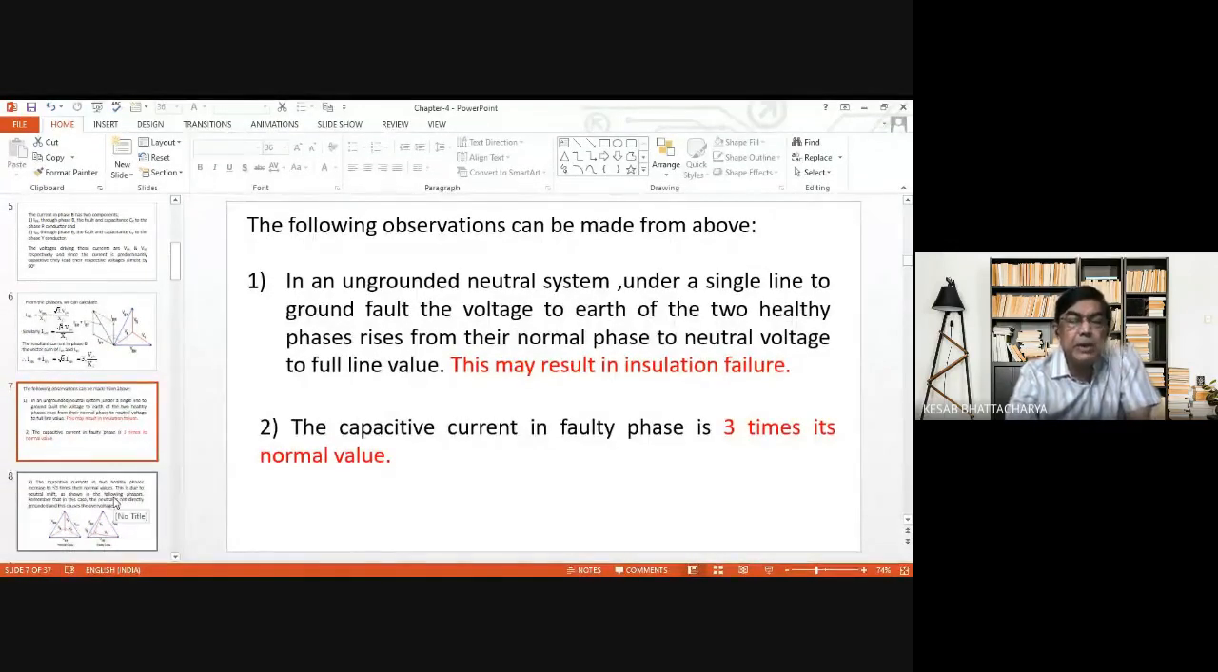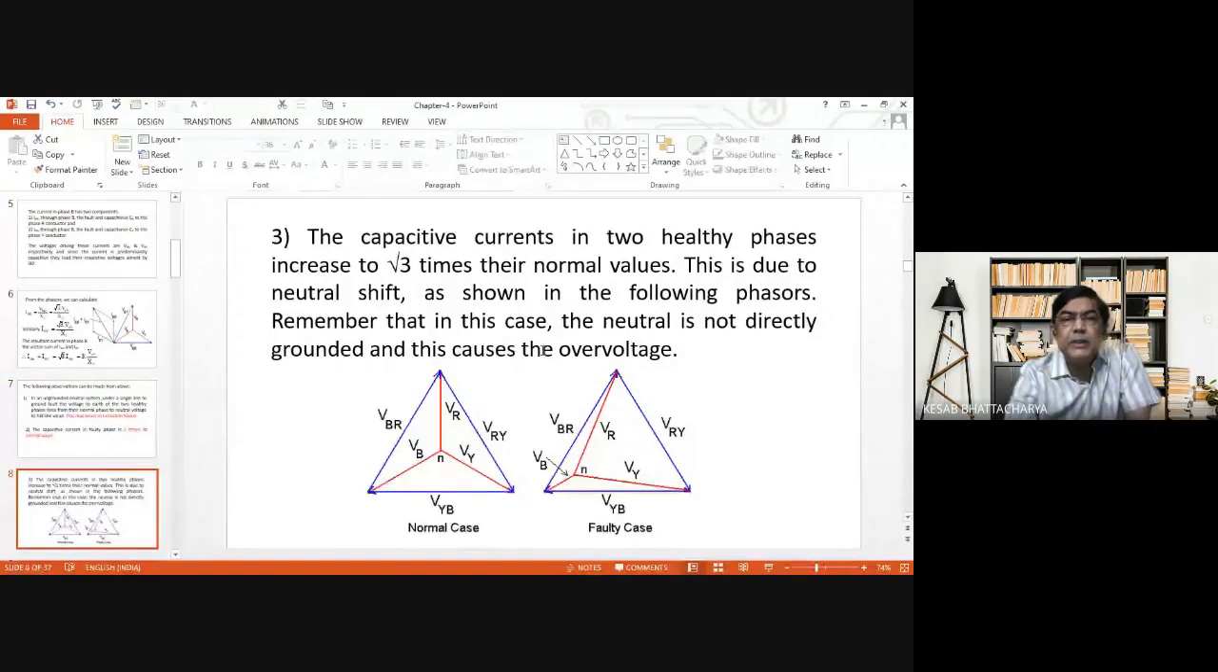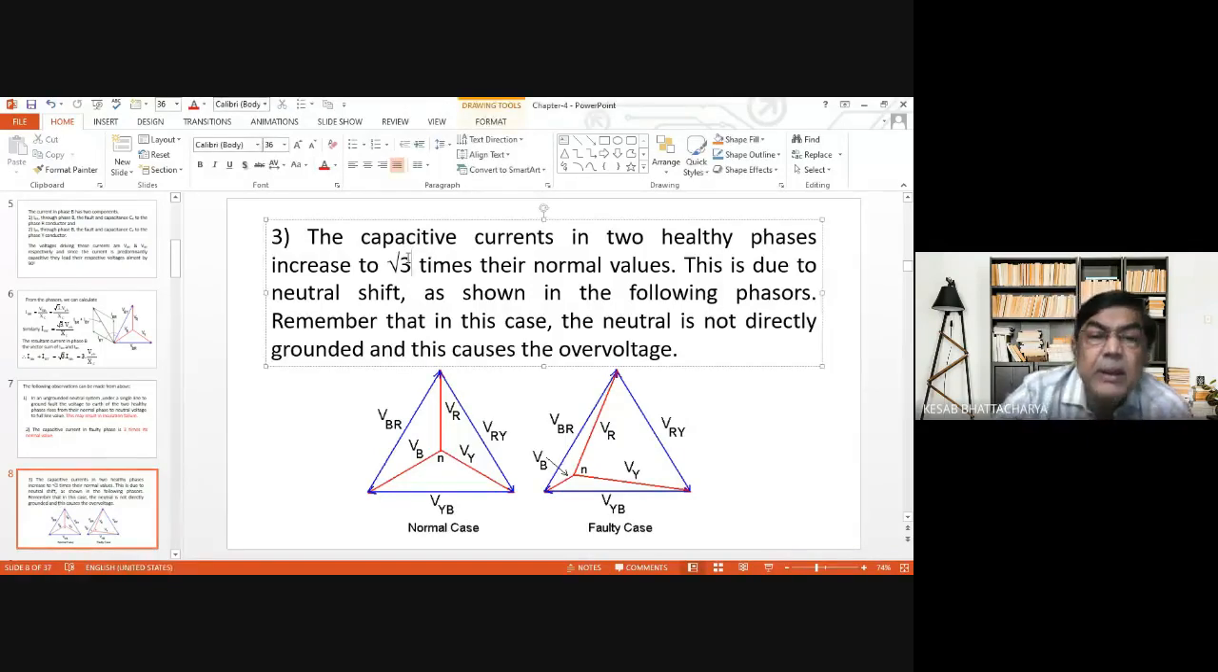And the third observation is that there will be some neutral shift, and due to this neutral shift, the capacitive current in the two healthy phases increases to root 3 times their normal values. This is due to the neutral shift. How neutral shift occurs is explained here. There is a mistake, I make this correction. Here it will be root 3 times their normal values. This is due to the neutral shift.